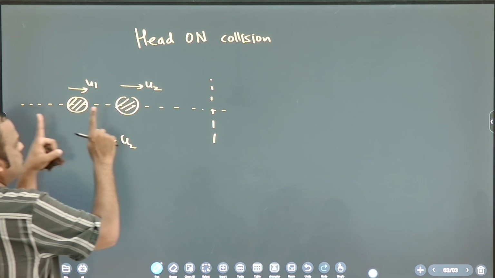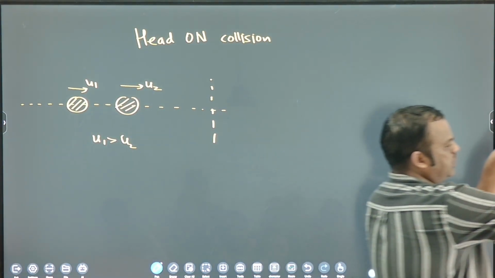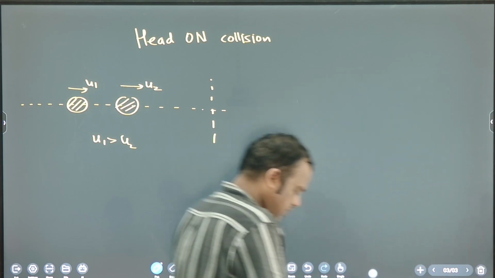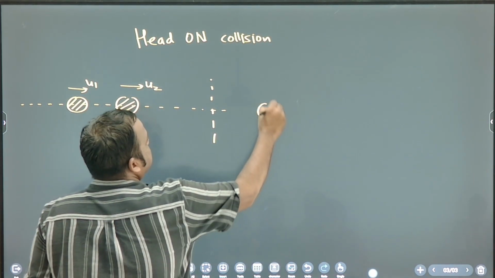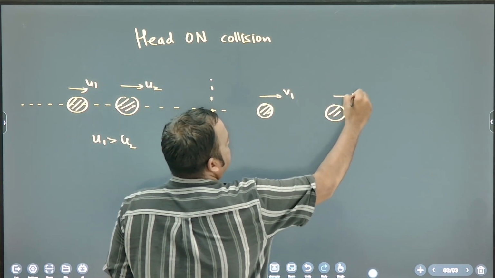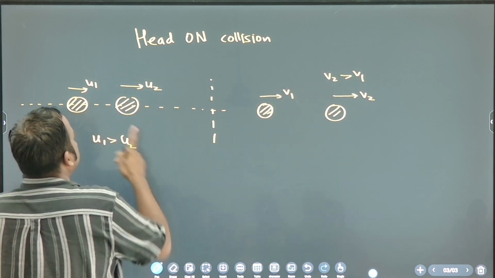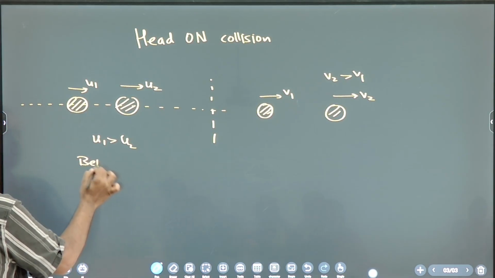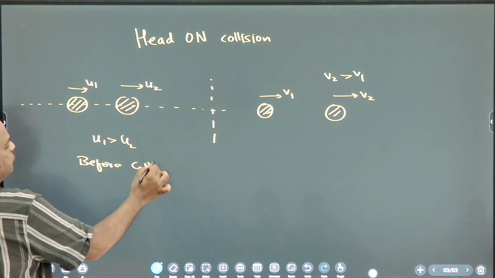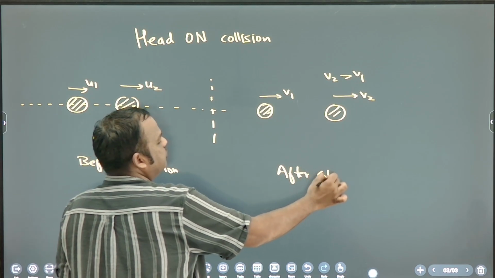They are coming close, then again they will separate. So suppose this is after collision, with velocities v1 and v2. Now v2 is greater than v1. So this is before collision, and this situation is after collision.